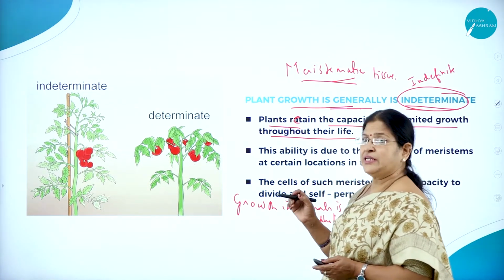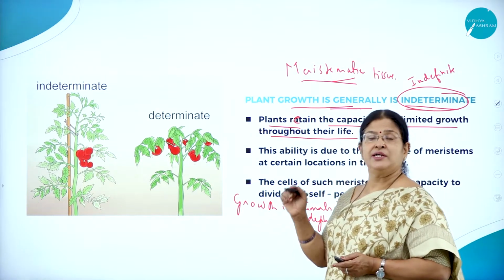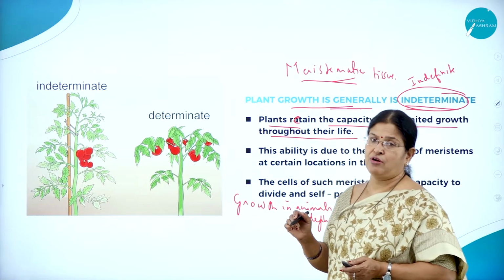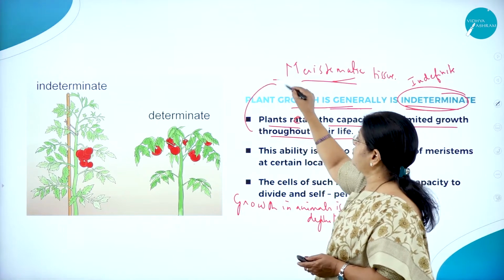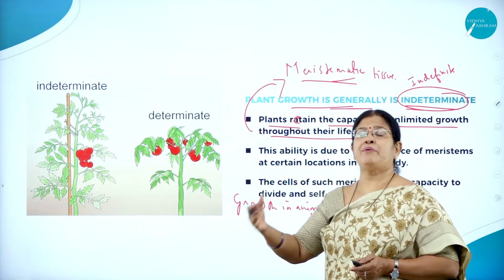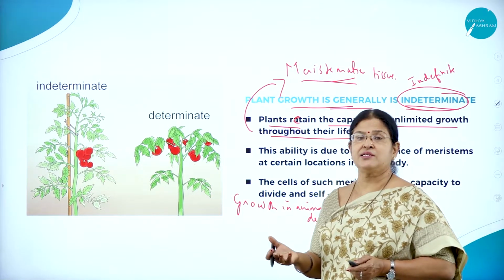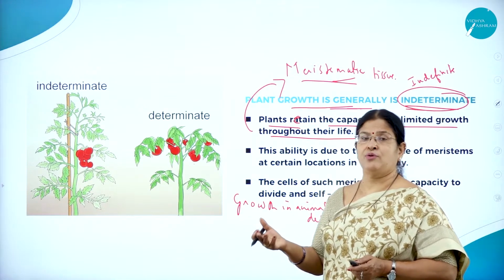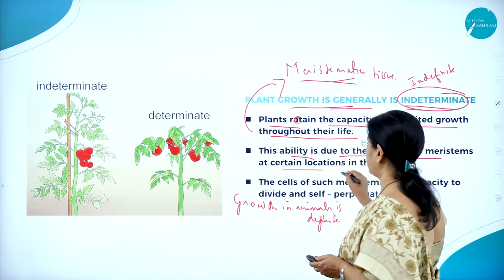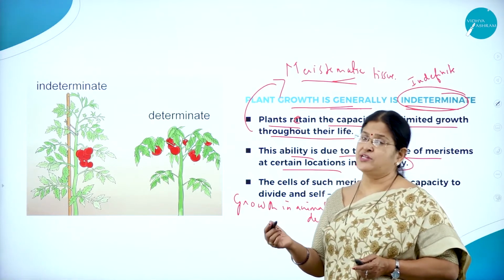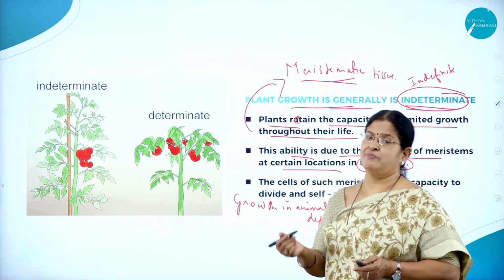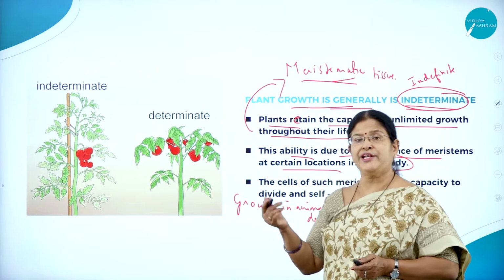So growth in animals is definite or determinate, whereas plant growth is indefinite or indeterminate, and it is because of the presence of the meristematic cells. The meristematic cells have the capacity to regain their dividing capacity, and that is the reason why the cells regrow, and they are responsible for regrowth. This ability is due to the presence of meristems at certain locations in the plant body. As we already studied in anatomy of flowering plants, meristematic tissue, or meristems in short form, are found in the root tip and the shoot tip.